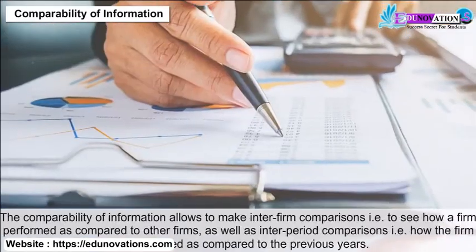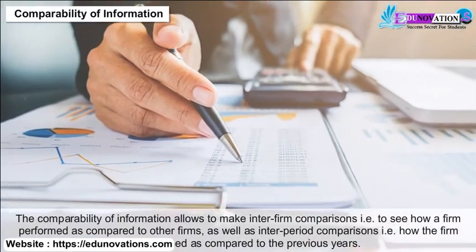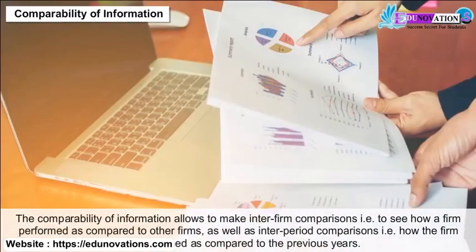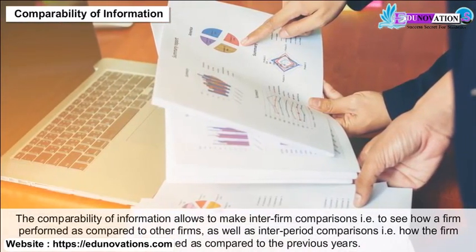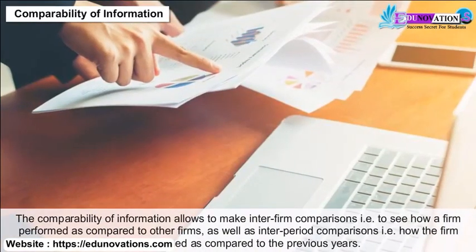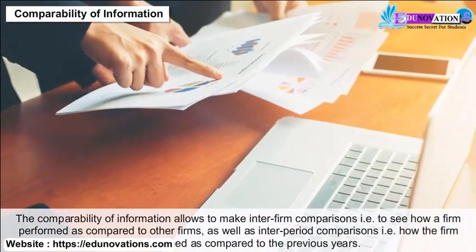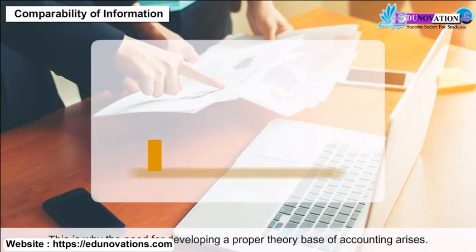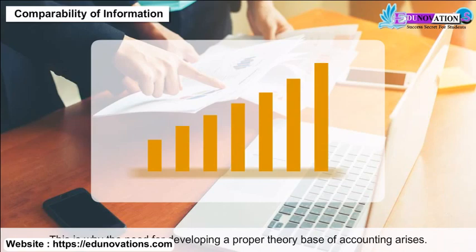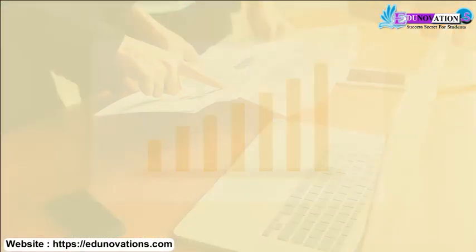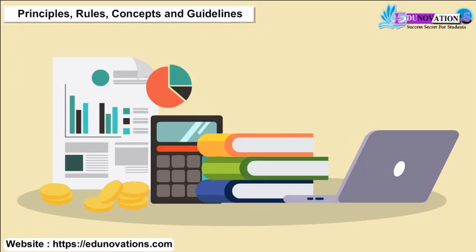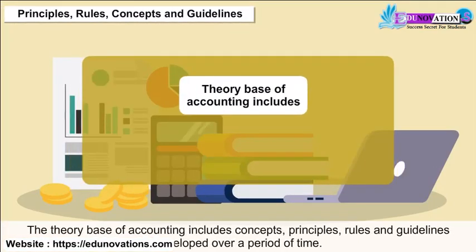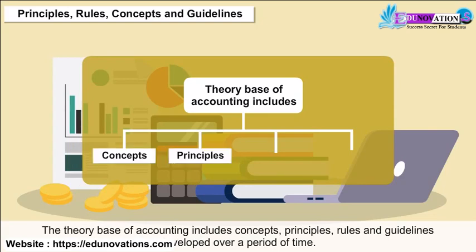The comparability of information allows inter-firm comparisons, that is, to see how a firm performed as compared to other firms, as well as inter-period comparisons, that is, how the firm has performed as compared to the previous year. This is why the need for developing a proper theory-based accounting arises. Principal rules, concepts and guidelines. The theory base of accounting includes concepts, principles, rules and guidelines developed over a period of time.